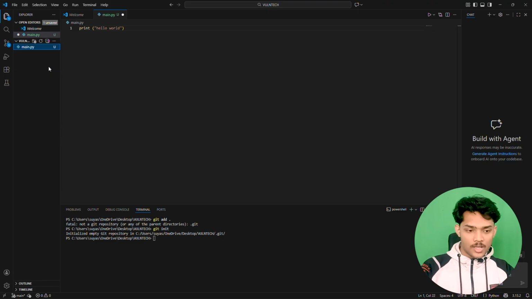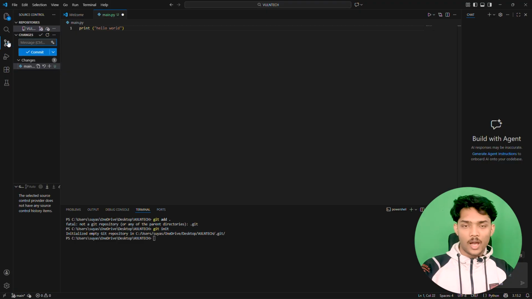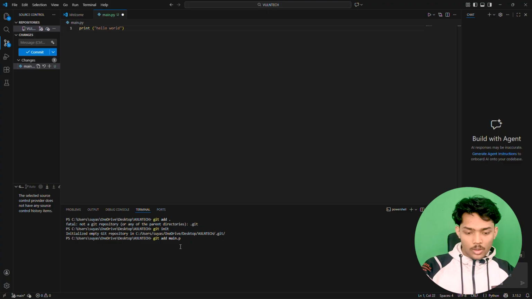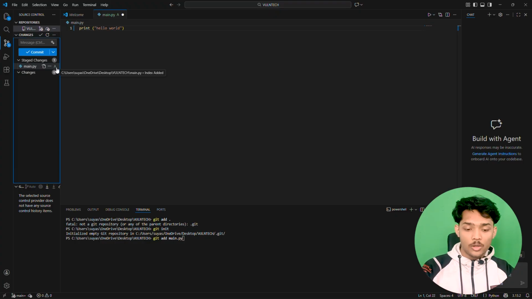Now we have to stage this. To stage, as we have covered, we use the command git add and the file name, that is main.py. If we type this, it will add and stage this file. But there is a shorter method in the source control: we can just click on this plus symbol that says stage changes. If we click on it, you can see there is a new symbol now. That means it is added and ready to be committed.